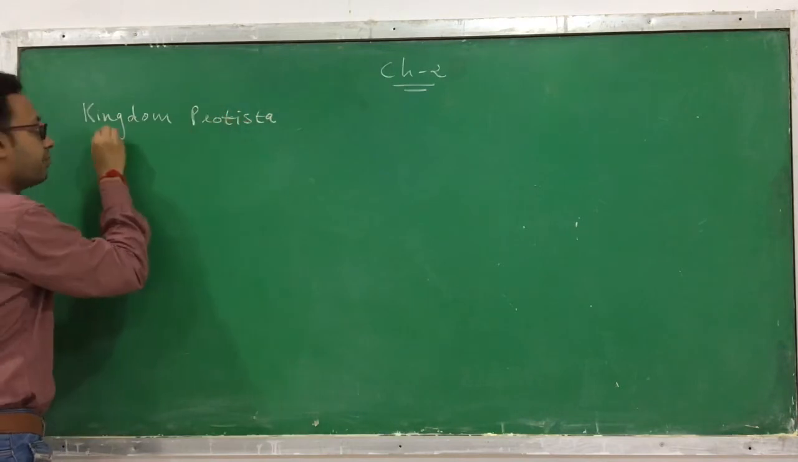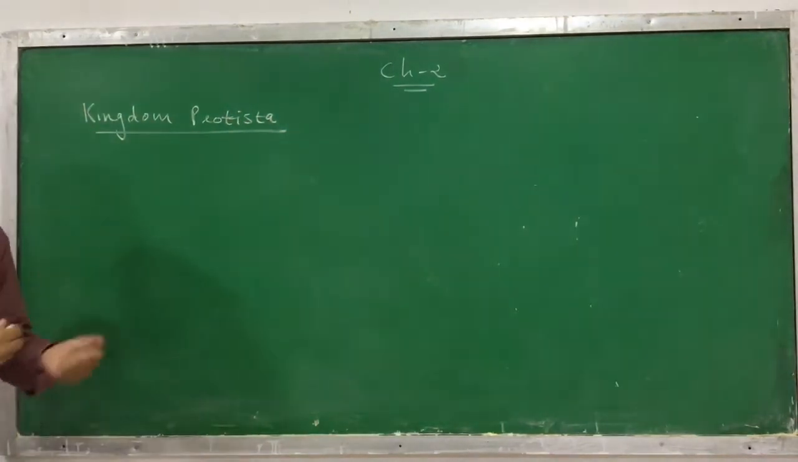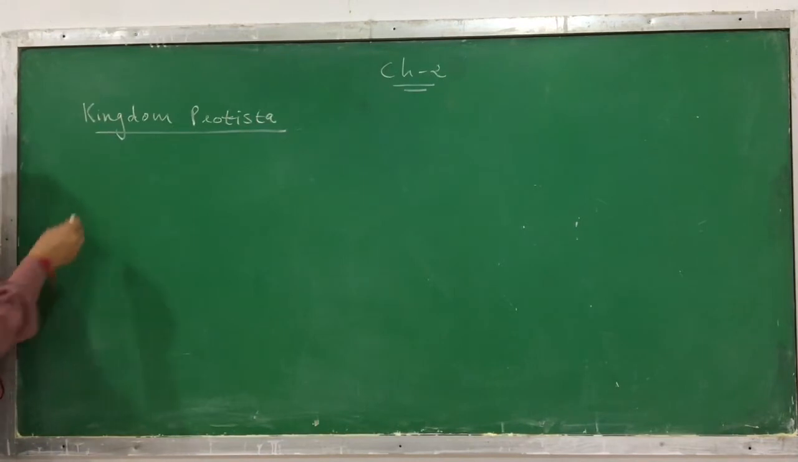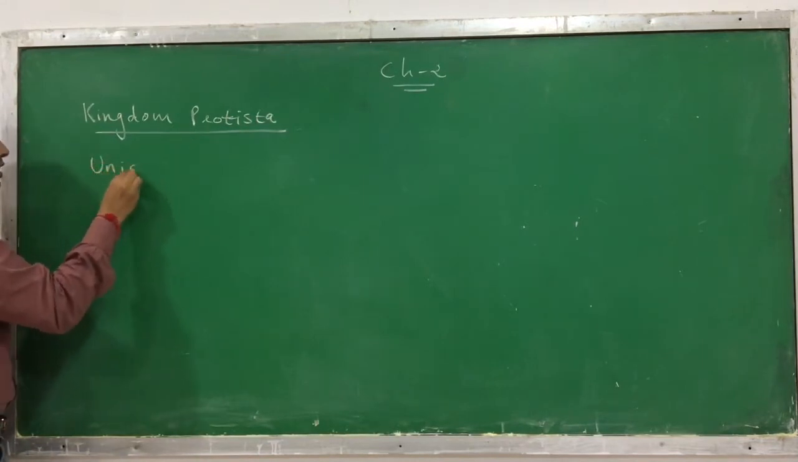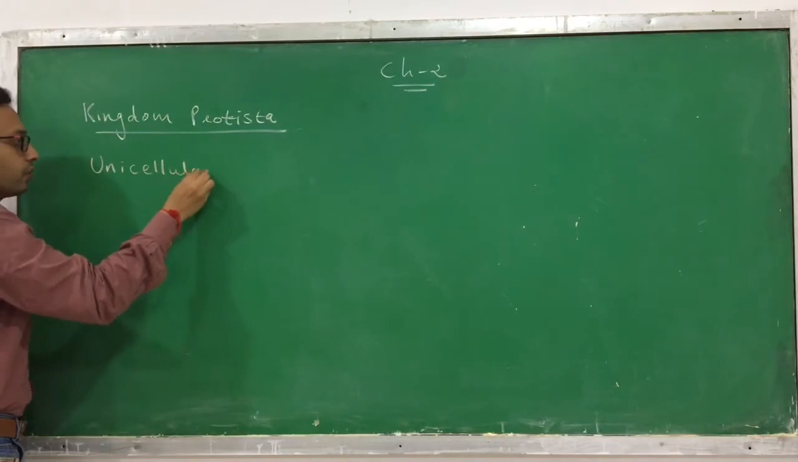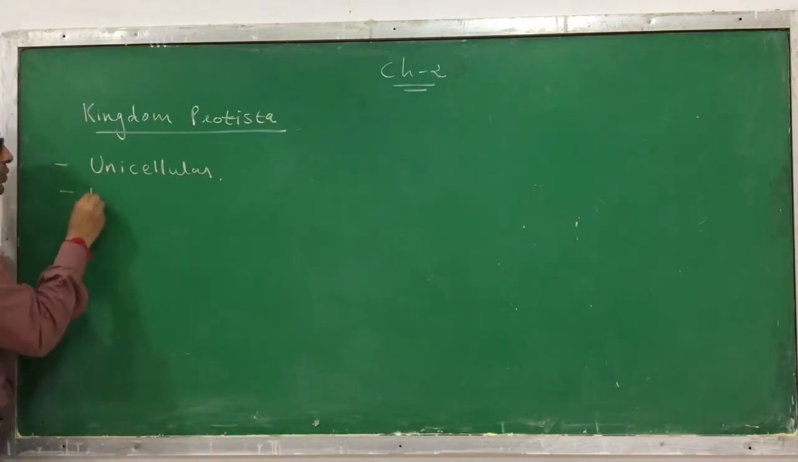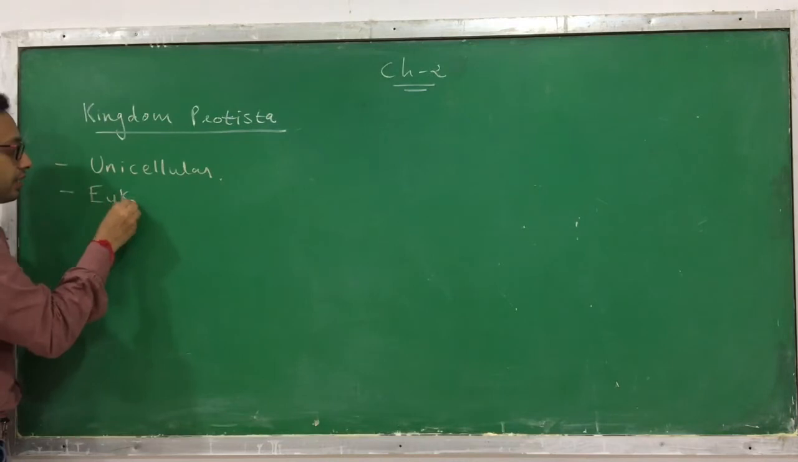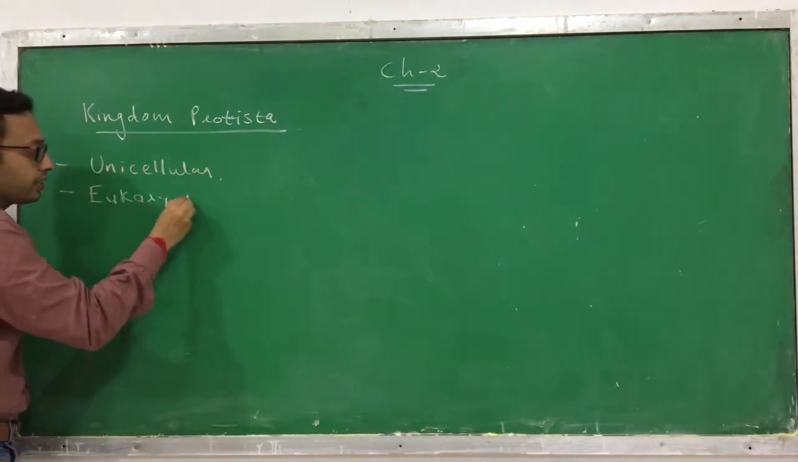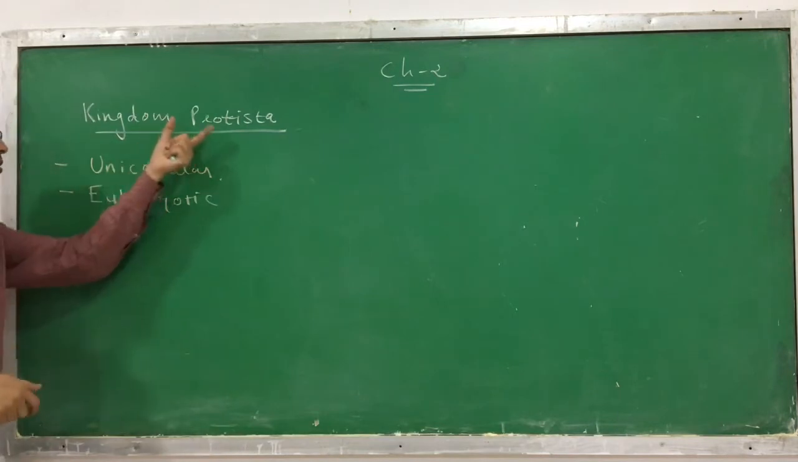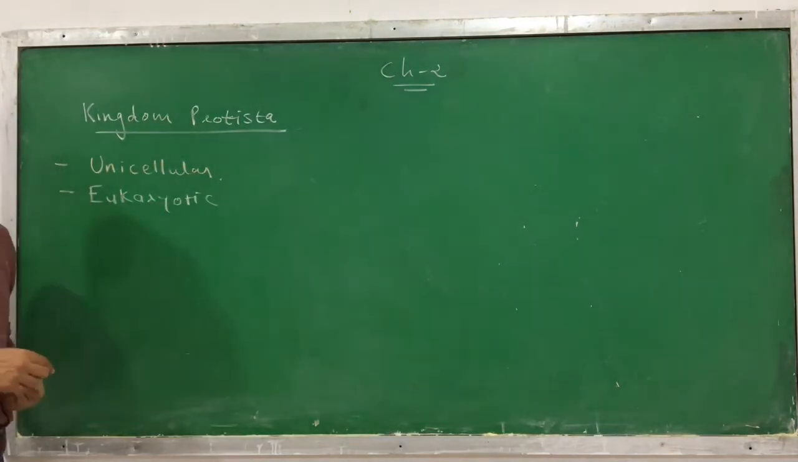So what is kingdom Protista? What are the characteristics of kingdom Protista? If you see this kingdom Protista, then they are unicellular living organisms, means they are just made up of a single cell. The second thing is that they are eukaryotic cells. In the kingdom Monera, they are prokaryotic, but here in the kingdom Protista, they are eukaryotic cells.